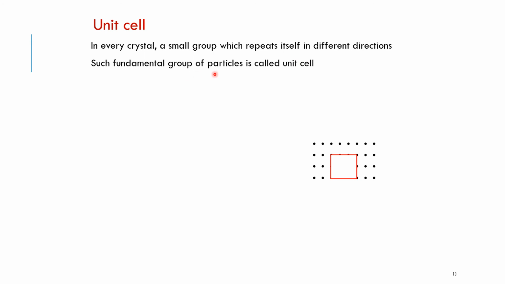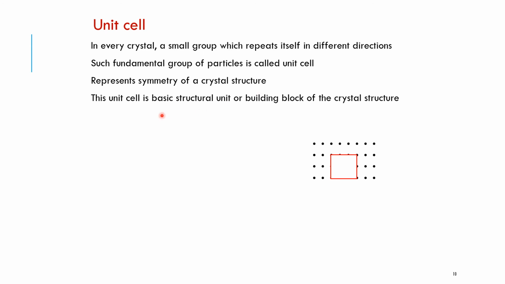Such fundamental group of particles is called as unit cell. It represents the symmetry of a crystal structure. So it is a basic structural unit or the building block of the crystal structure. In 3 dimensions, it forms a cube.